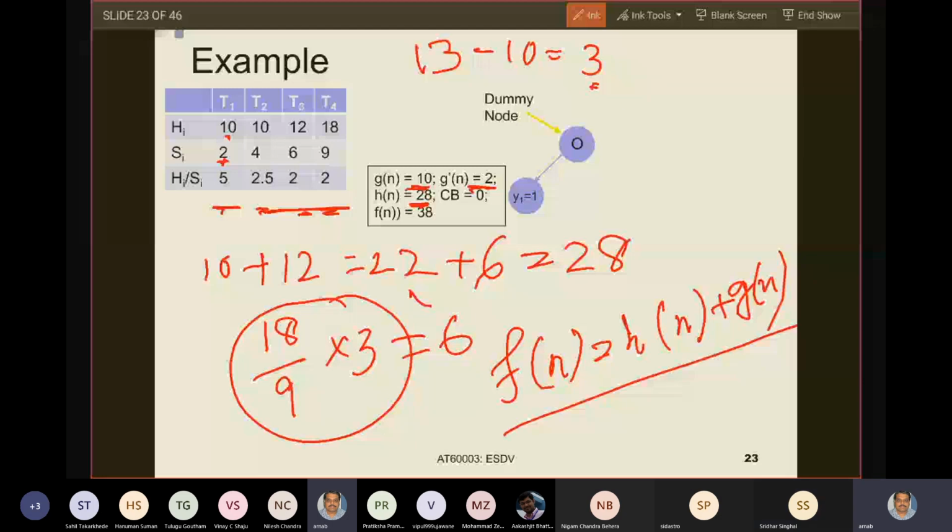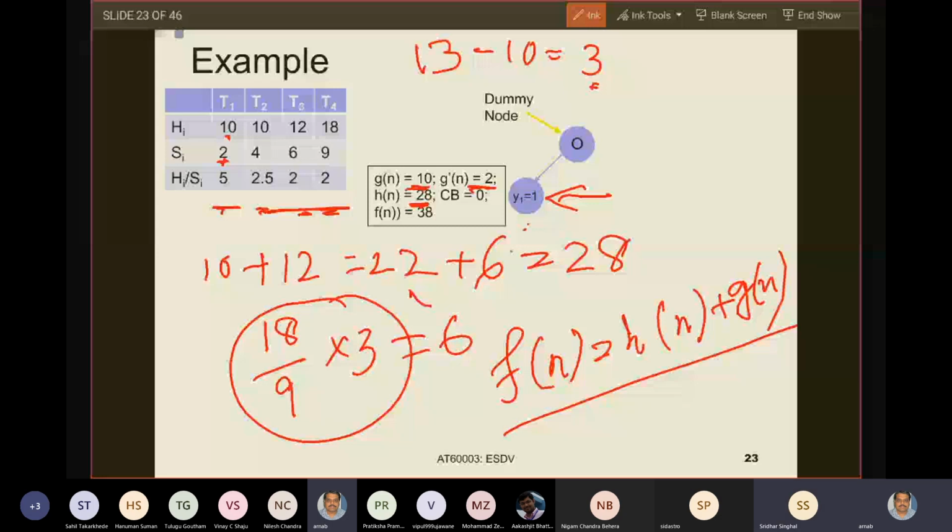Understand this. I understand your confusion, but get this once because this is an important concept. HN is the upper bound. I have explored till this state, and I have a set of unallocated tasks below this y equals 1. For those unallocated tasks, I am calculating this upper bound HN. You have understood this, right? Yes, sir. Okay. GN is the software cost of tasks already allocated. So that is an actual cost, right?